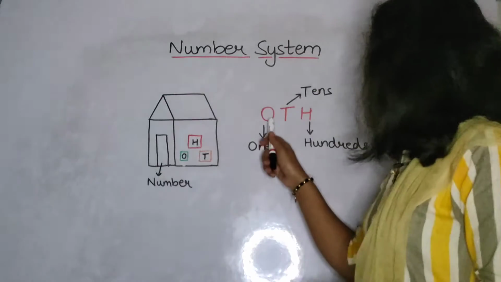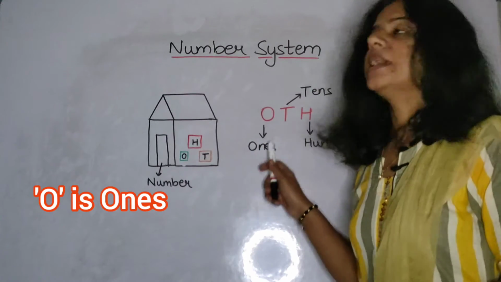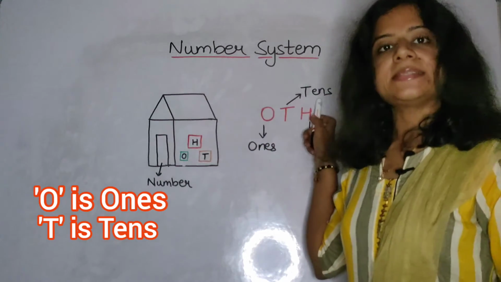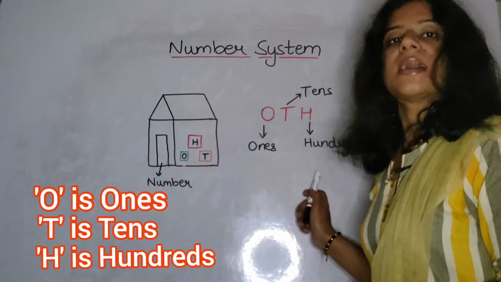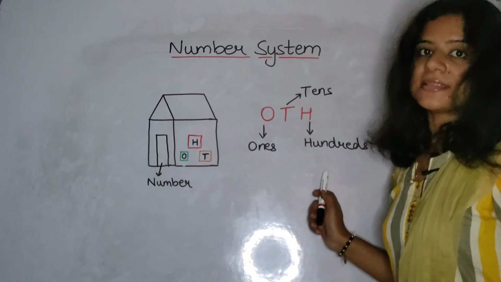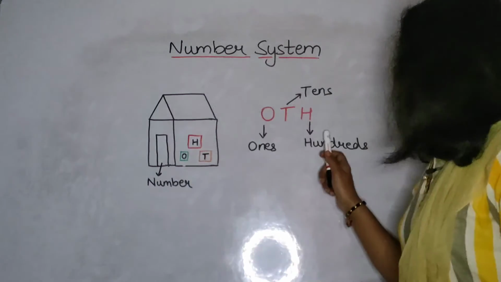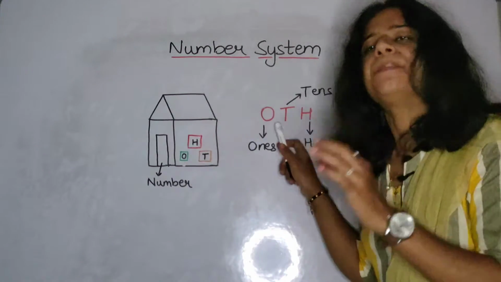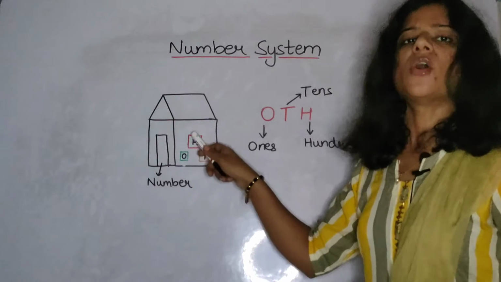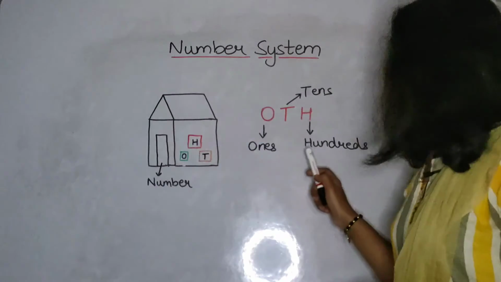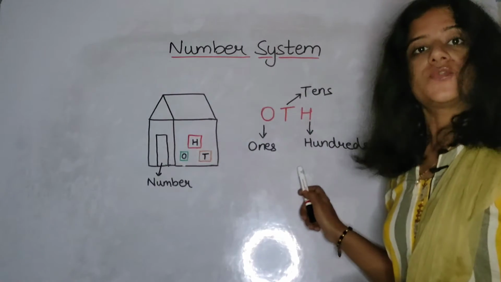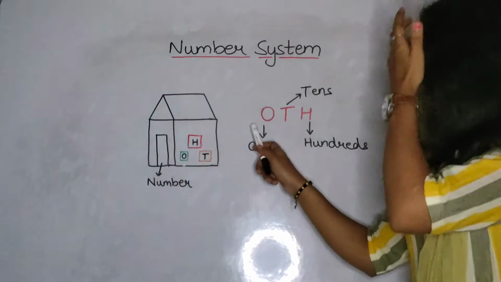Here O represents ones, T represents tens and H represents hundreds. As I told you, O is the smallest one, T is a little bit bigger than O but smaller than H, and H is the biggest one. So that's why this is the order.